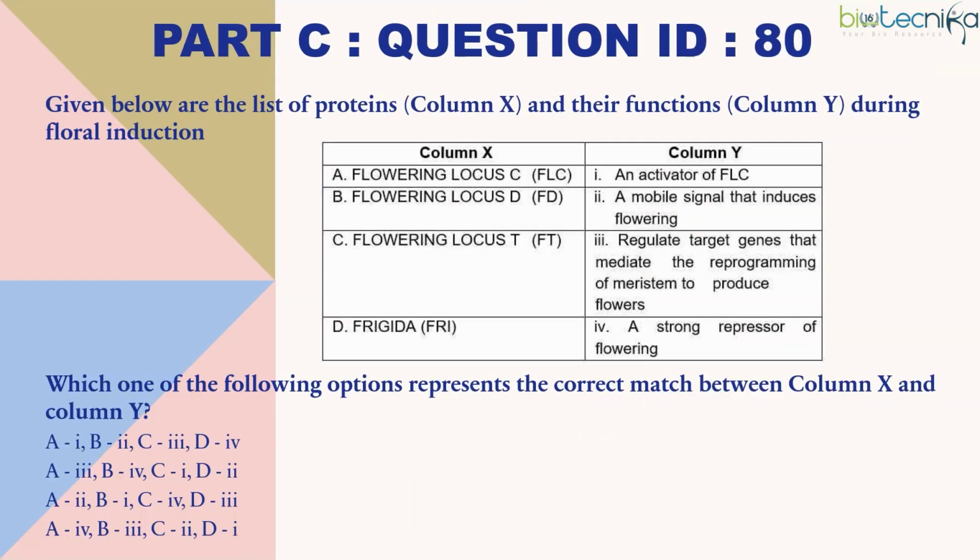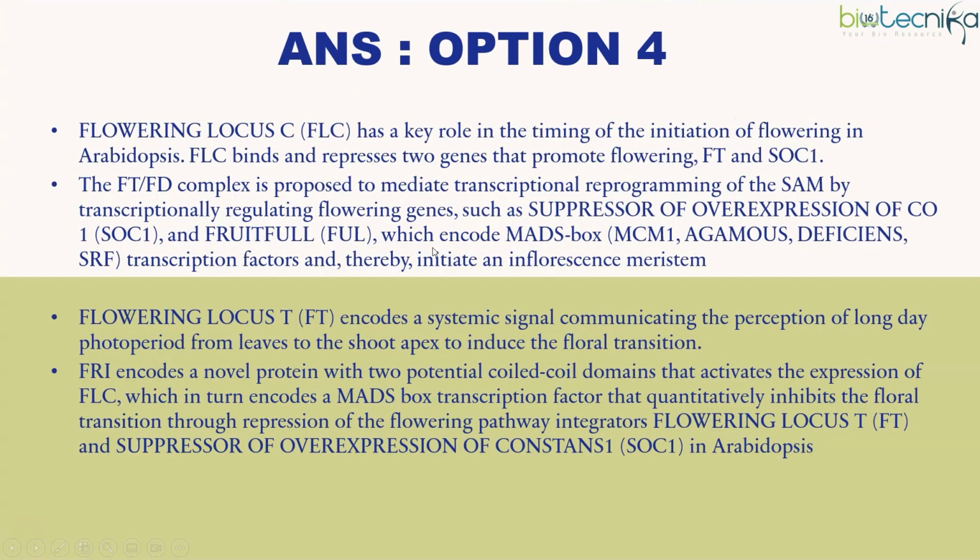Last question in part C, developmental biology. It is again from plant. Given below are the list of proteins and their functions during floral induction. So you just need to know the different genes. Flowering locus C, FLC. It has a role in the timing of initiation of flowering. So it represses two genes that promote flowering, FT and SOC1. So because it represses these, it will affect the timing of the flowering.